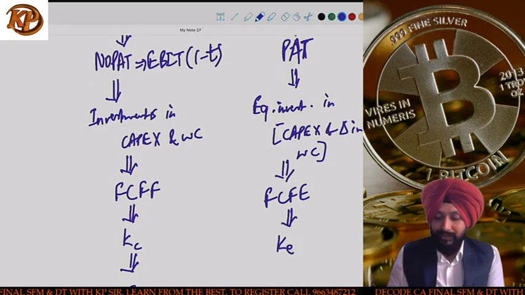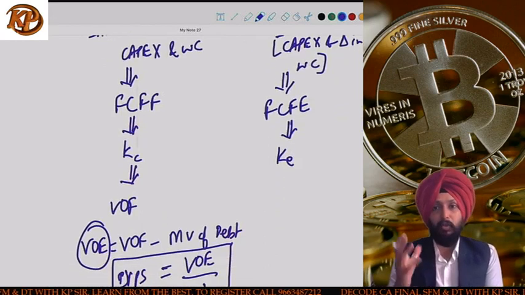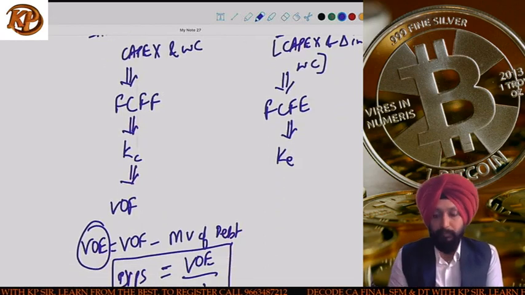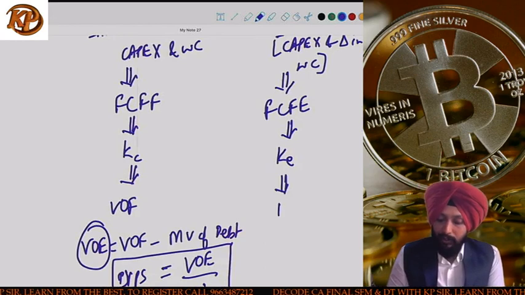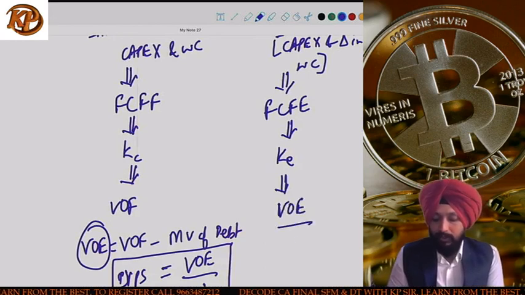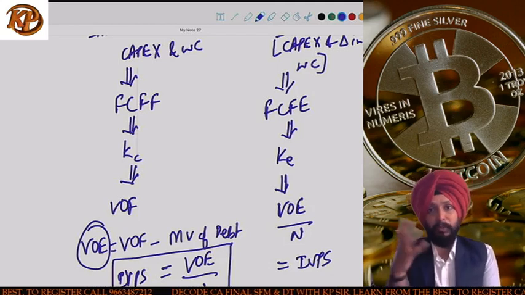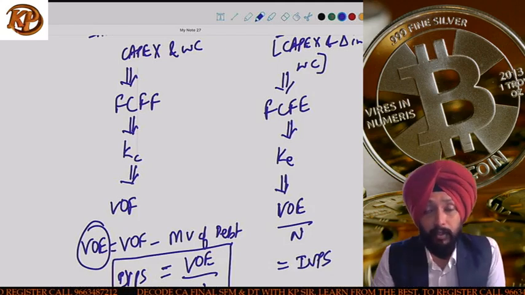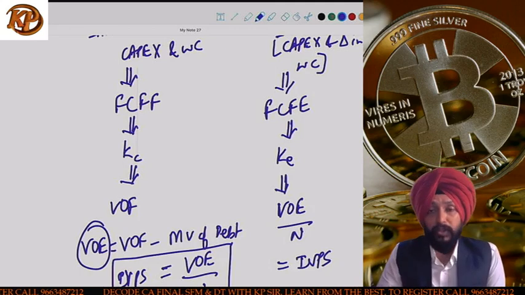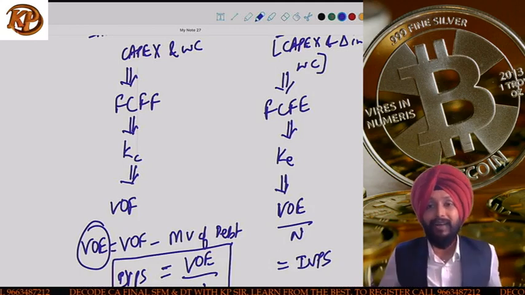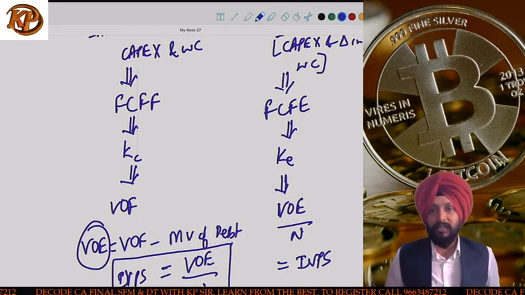FCFE will be discounted at KE, not KC, because we are talking about equity shareholders, so discounting will be done at KE, and then we get the value of equity. And again, this value of equity is divided by number of shares. We get IVPS, intrinsic value per share, which will then be compared with the market price to find out if the share is overpriced or underpriced. Guys, I hope this part is clear to you.